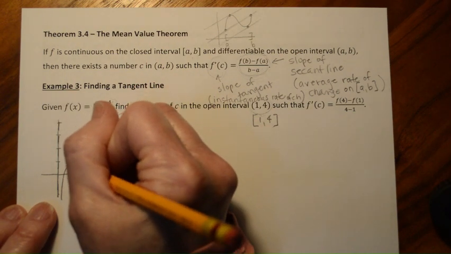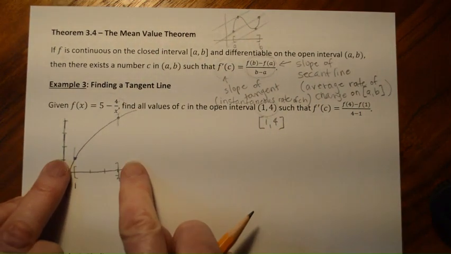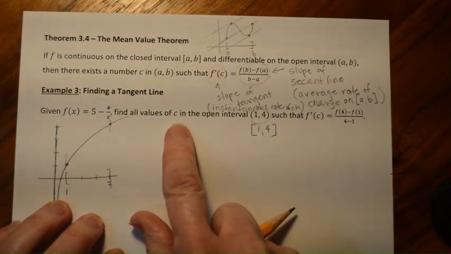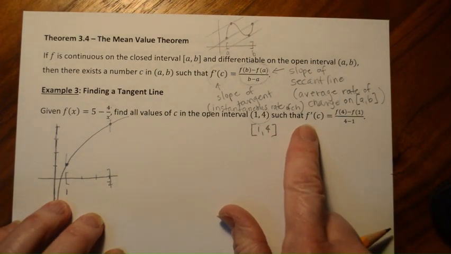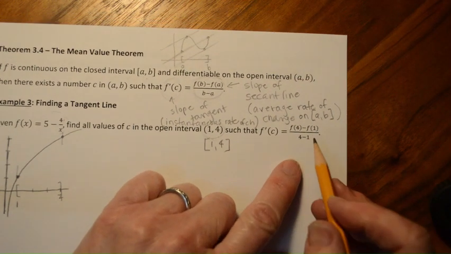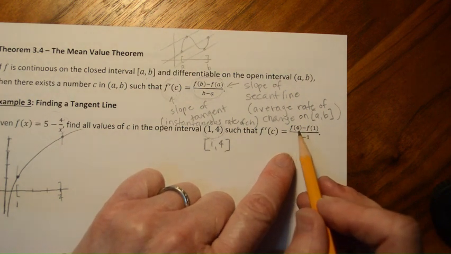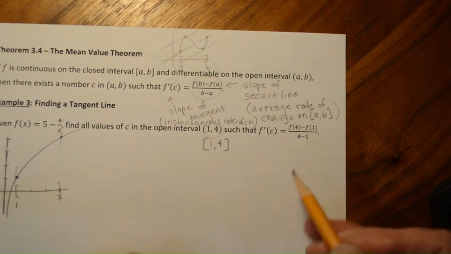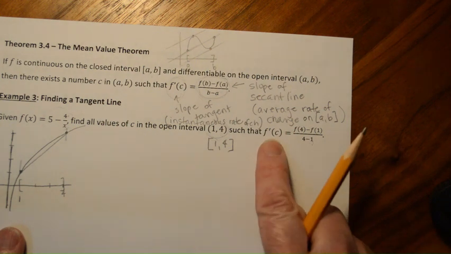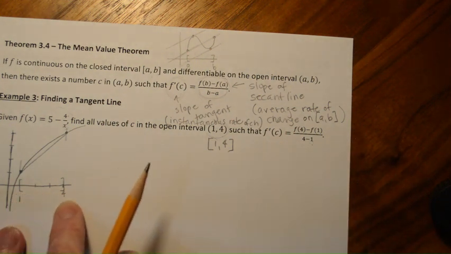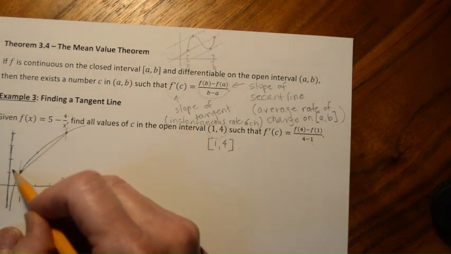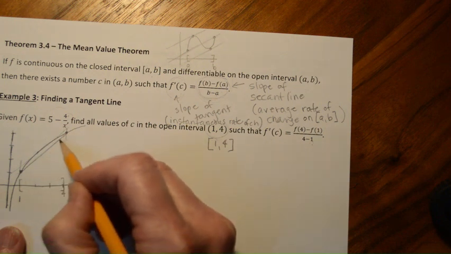Right? And so we can say we're just limiting our attention to this part of the curve. Okay, so find all values of c in the open interval such that f prime of c is equal to f of 4 minus f of 1 over 4 minus 1. Again, remember, this is the slope of the secant line. It's just y2 minus y1 over x2 minus x1. So this is asking us to find the slope here. And then it's saying that at some point c in this interval that goes from 1 to 4, there is a point where the slope, the instantaneous rate of change, the slope of the tangent line, will match that slope.